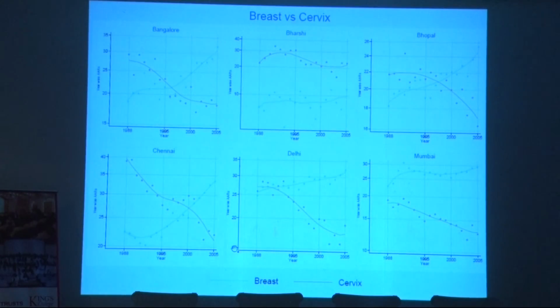And if you see the breast and cervix cancer, it's very interesting. You see the cervical cancer is going down. From 30, it's come down to 12. Even in Chennai, from 30 it has come down to almost 12, 13. Mumbai, it was always less, it's coming down. Delhi, it's coming down. Barshi, it is coming down. Everywhere, it's coming down. And breast cancer is increasing.